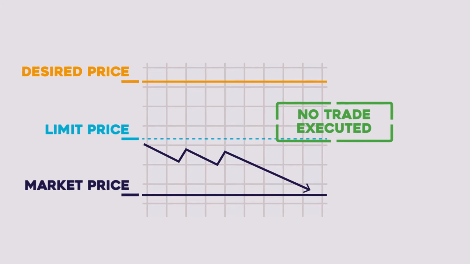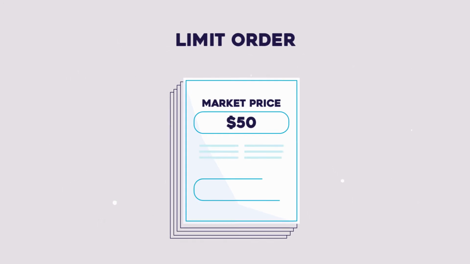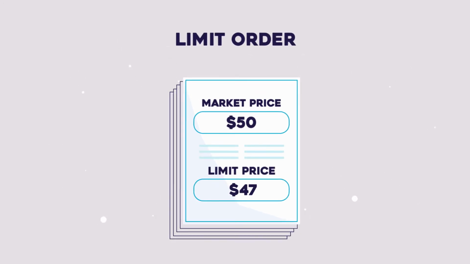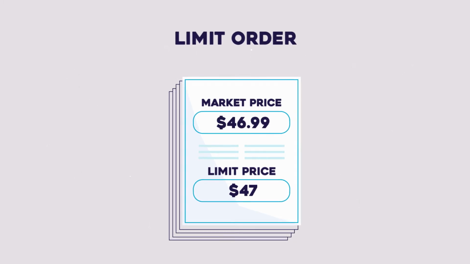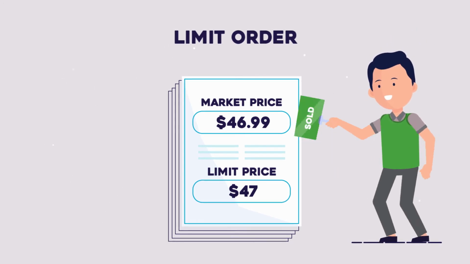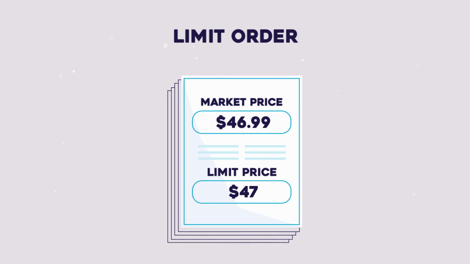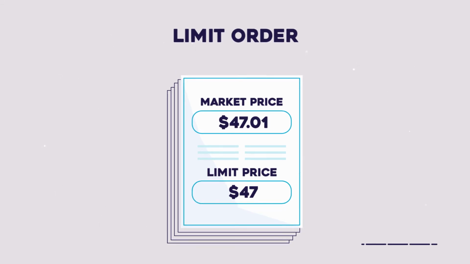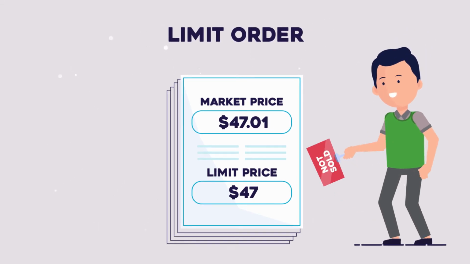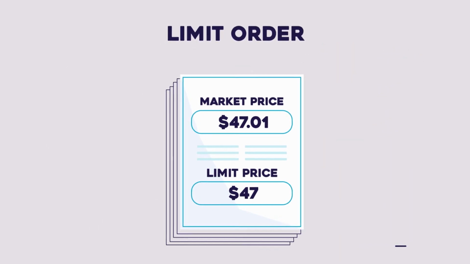You can also use limit orders to limit the price at which you sell your stock. However, with limit orders, there is a chance that the desired price will not be reached, and therefore no trade will be executed. So suppose you want to buy 10 shares of XYZ stock, which has a current market price of $50 per share, but you don't want to pay more than $47. You place a limit order, and if the price of XYZ stock falls to $47 or below, your order will be filled. However, if the price never drops to $47, the stock will not be purchased, even if the price drops to $47.01.